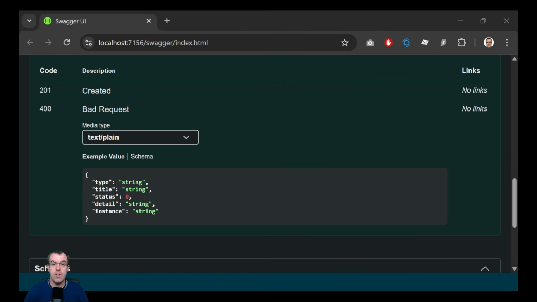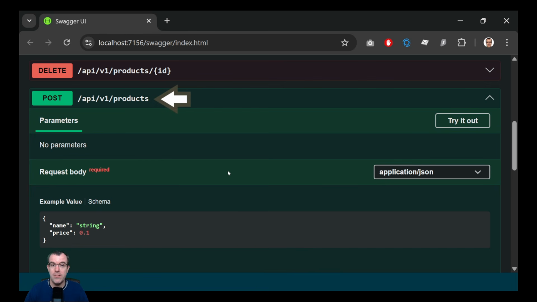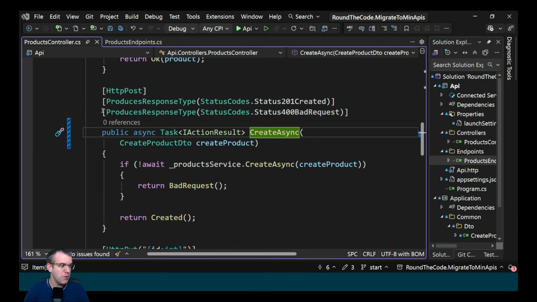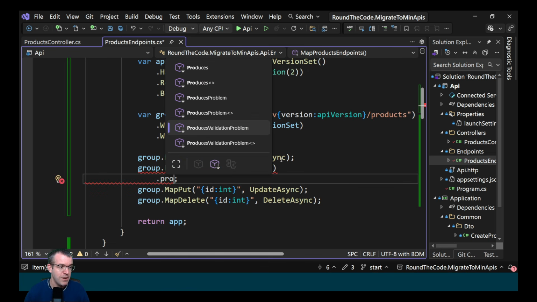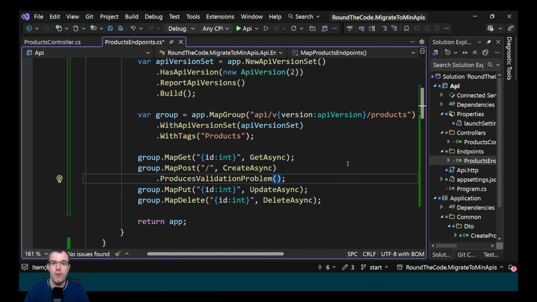But there's also a way of adding other return types that are not featured in your minimal API endpoints. Here's how you do that. An example of this is throwing a bad request when creating a product throws a validation problem. Now with controllers you have to add yet another attribute which adds to the code bloat. But if you want to add it in minimal APIs, you add it to the mapping by calling ProducesValidationProblem, and this will default to 400 bad requests in the API documentation. You can override it by adding the status code in the parameter.